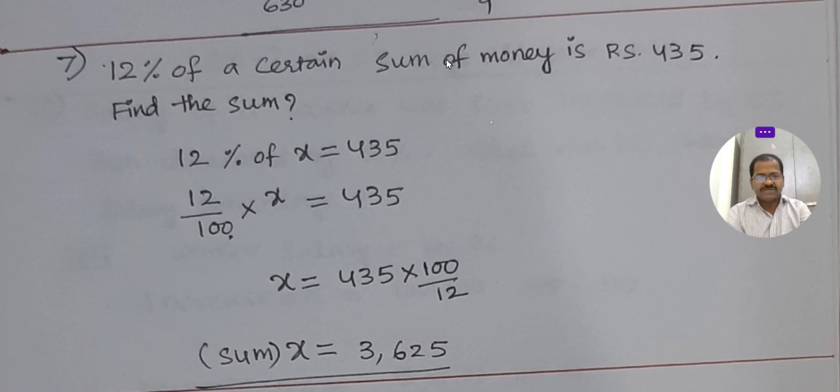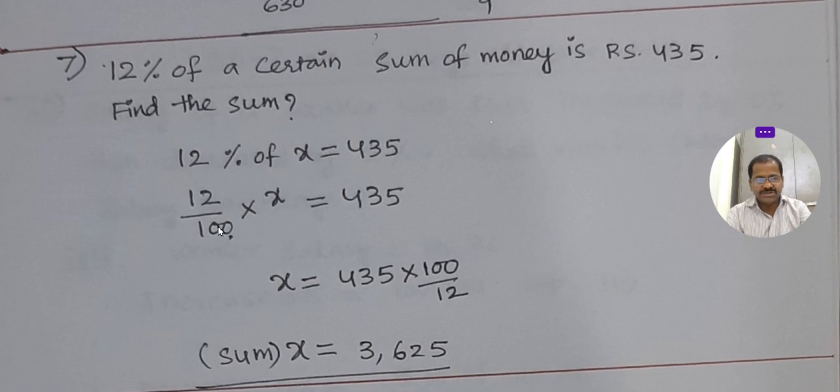If we have a percentage, we have to write 1 by 100. If we want to find the percentage, we multiply by 100. But if the percentage is given, then we have to write 1 by 100. So 12 by 100 into x is 435.